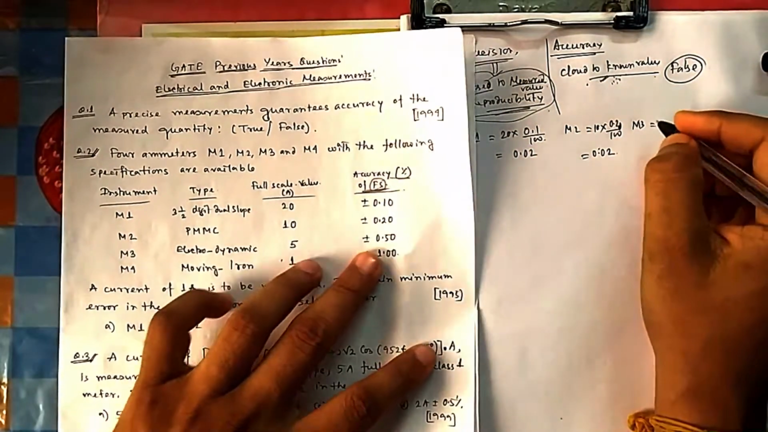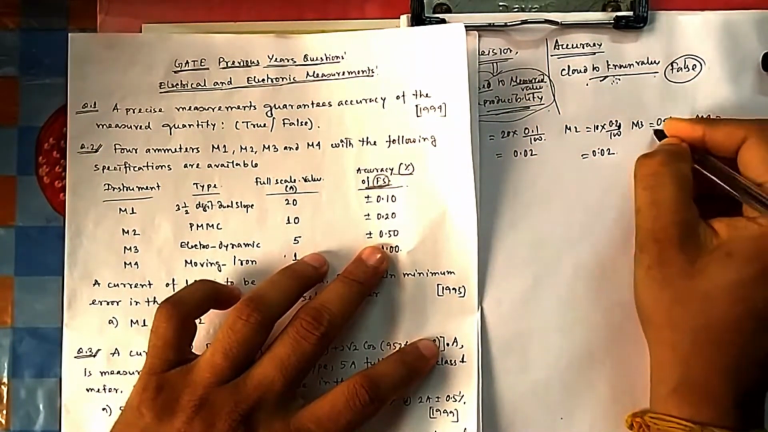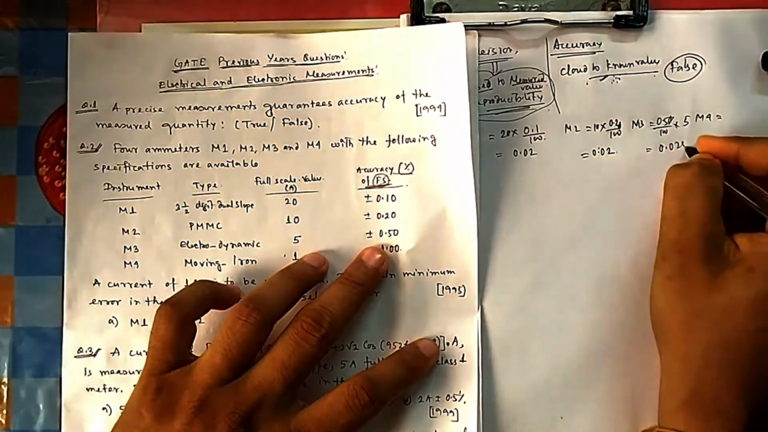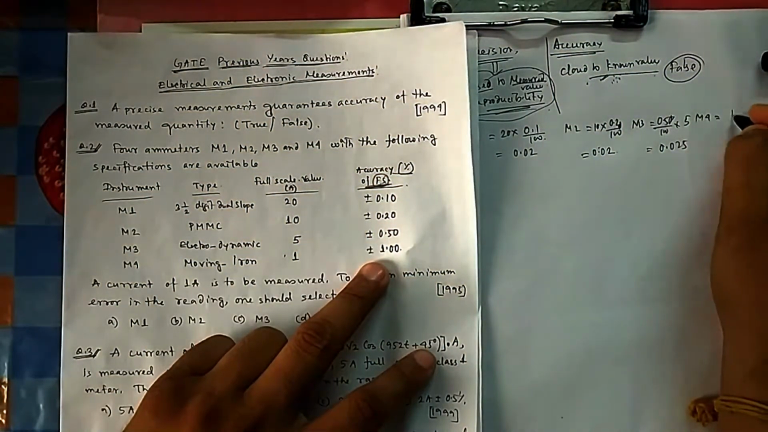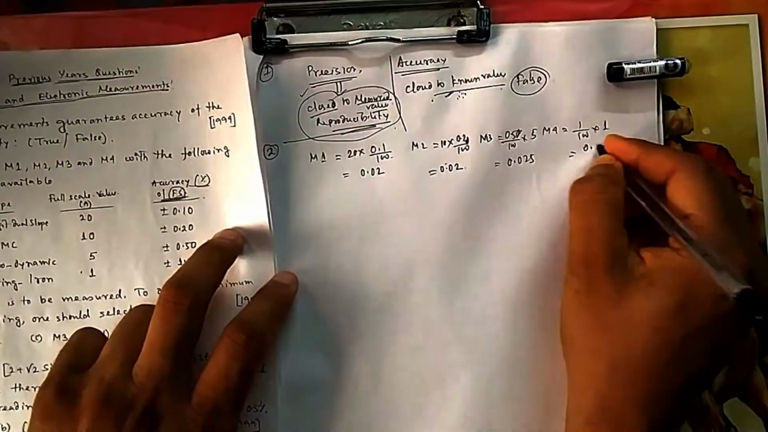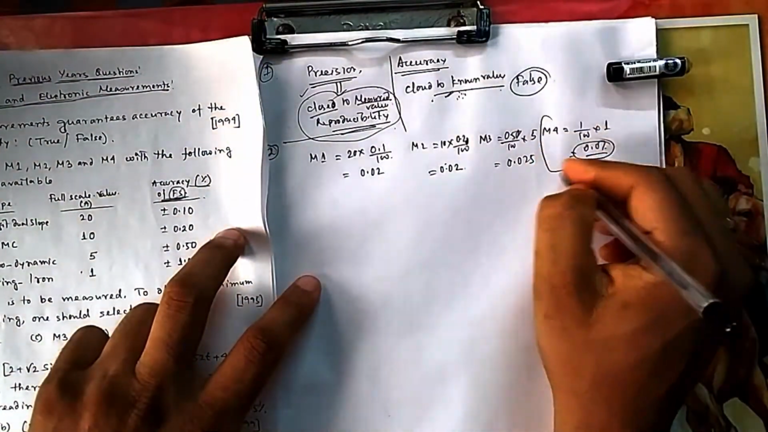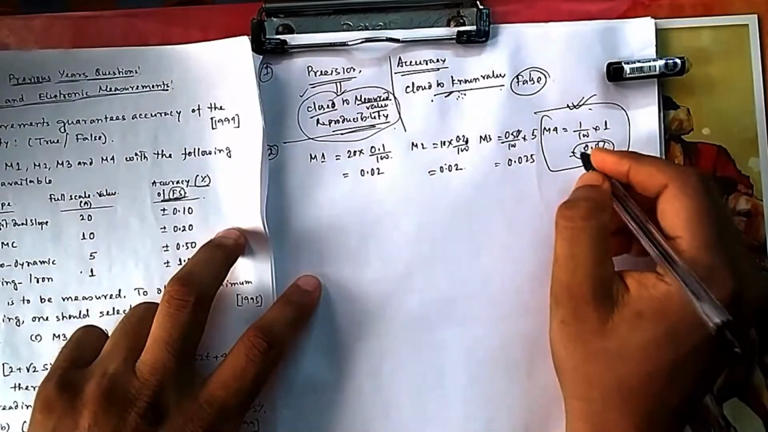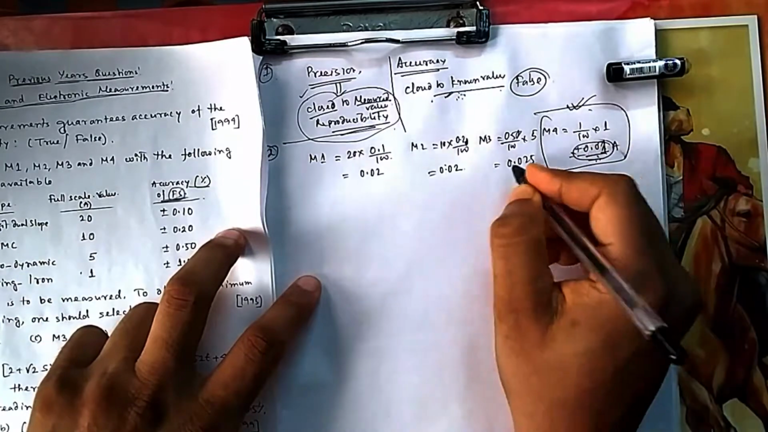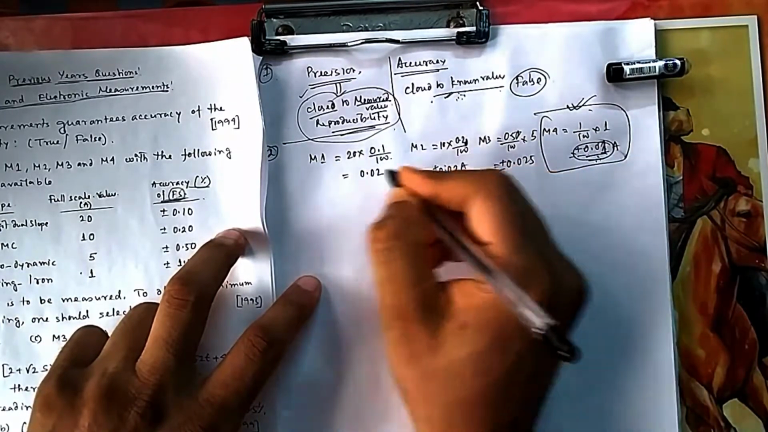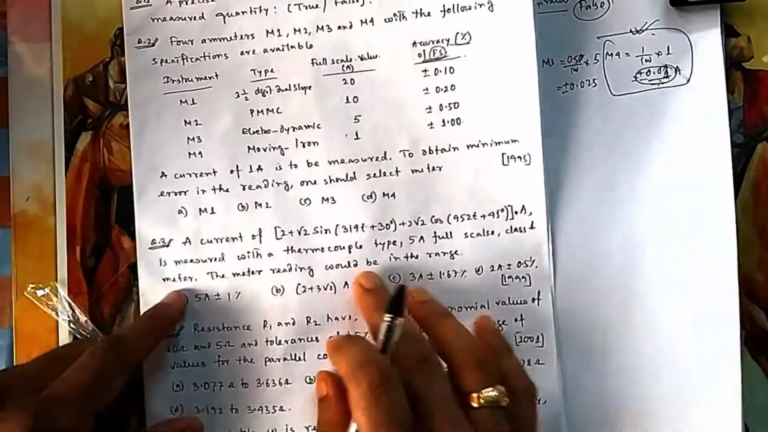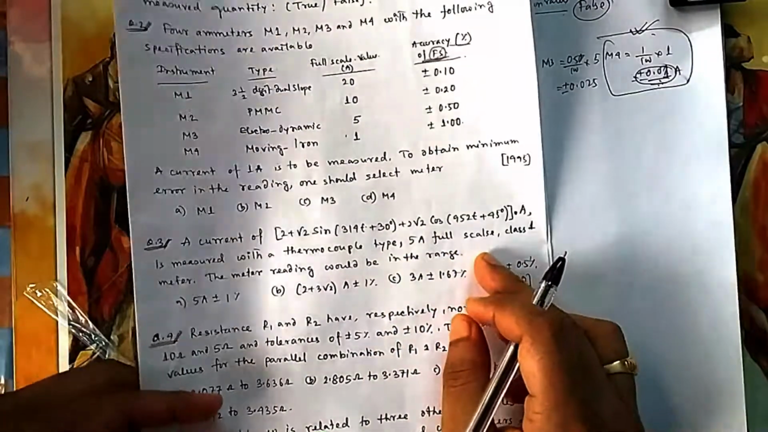M3 is 0.5 by 100 into full scale, which is 5, so 0.025. M4 is 1% of full scale, which is 1, that is 0.01. So which one is the smallest? Obviously the last one, M4. So you will select M4, because its error is very less, 0.01. Plus minus this much ampere will be there. It is in ampere, not in percentage now, because you have calculated the absolute value. A current of this is measured with the thermocouple type 5 ampere full scale class 1 meter.